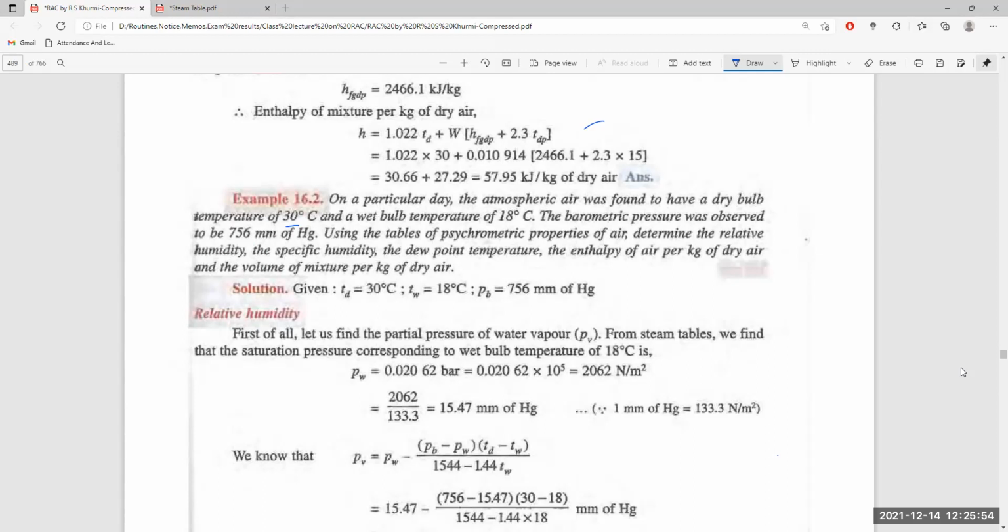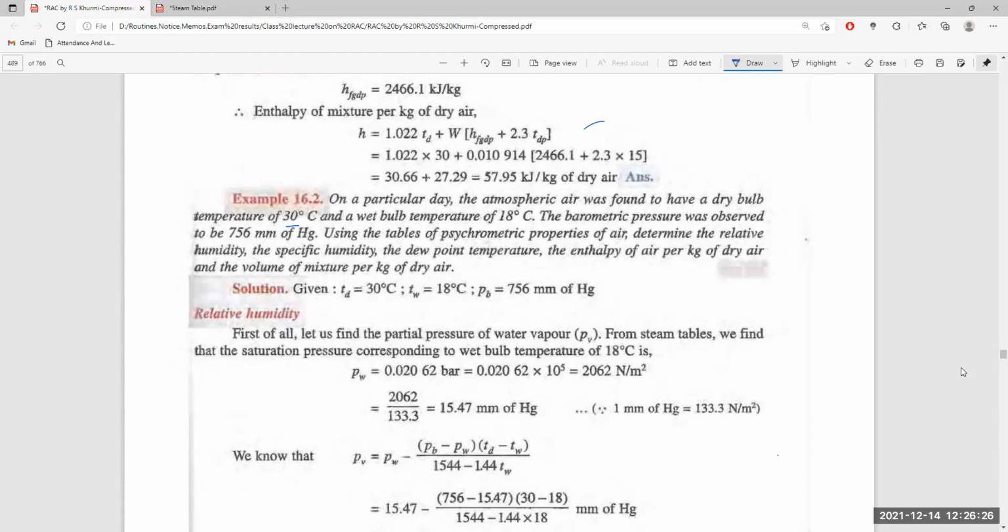The partial pressure of the vapor is the saturation pressure at the wet bulb temperature minus the barometric pressure times the difference between the dry bulb temperature and the wet bulb temperature, where TW is the wet bulb temperature.